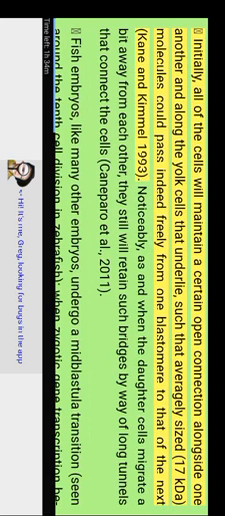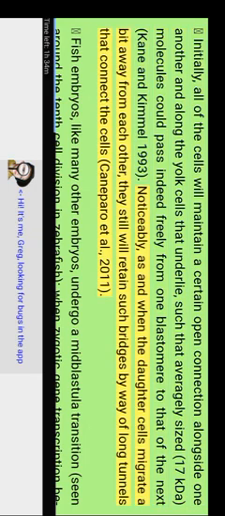Initially, all of the cells maintain open connections with one another and with the underlying yolk cell, such that average-sized molecules of up to 17 kDa can pass freely from one blastomere to the next. King and Kimmel 1993. Noticeably, as the daughter cells migrate a bit away from each other, they still retain such bridges by way of long tunnels that connect the cells. Caneparo et al. 2011.